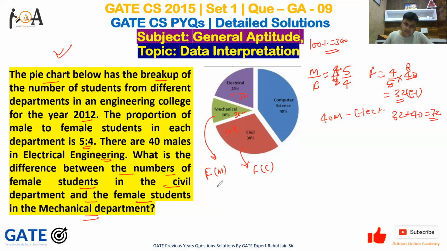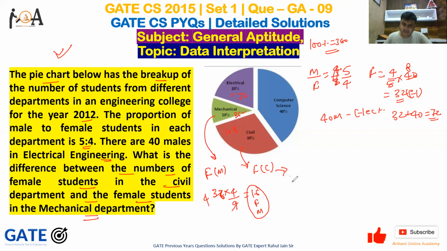So for female students in mechanical, just multiply the total, 36, by 4 and divide by 9, because 36 is the total students. So 4 by 9. Why? Because 5 plus 4 is 9, the total students ratio. 9 fours are 36, 4 fours are 16. So 16 females are there in mechanical.